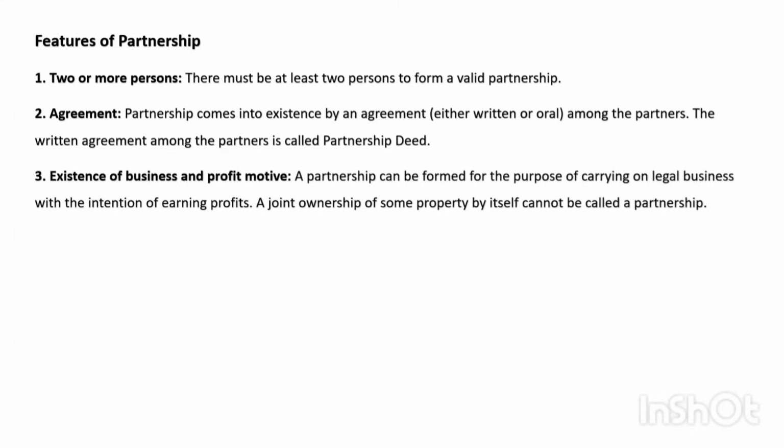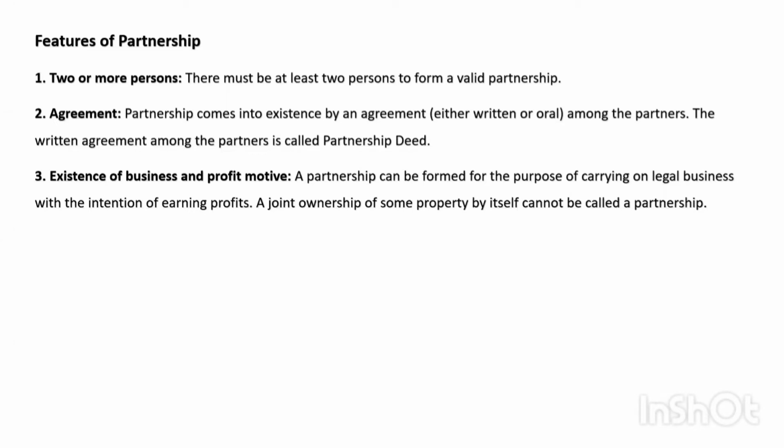Existence of the business and profit motive. A partnership can be formed for the purpose of carrying on a legal business with the intention of earning profit. The business must be legal, and the intention, obviously, if we are starting a business, our motive will be earning profit. A joint ownership of some property by itself cannot be called a partnership.